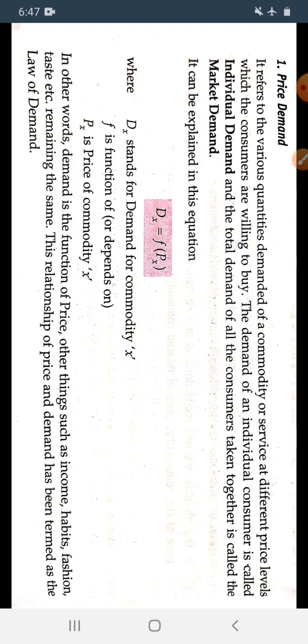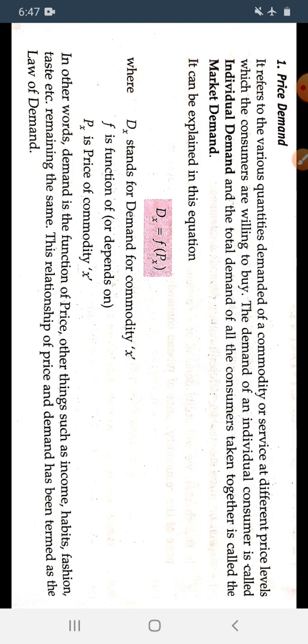Now see, what is price demand? It refers to the various quantities demanded of a commodity or service. That means the demand for the commodity at different price levels.